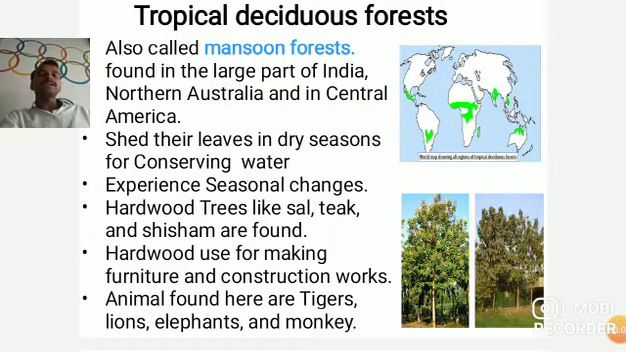Because here the rain is a moderate rain. Wherever there is moderate rainfall, this tropical deciduous forest is found. So the people who live in those areas experience the seasonal changes wherever these tropical deciduous forests are. The hardwood trees like sal, teak, and shisham, we already know. Okay, so these hardwood trees are used for making furniture and construction work.